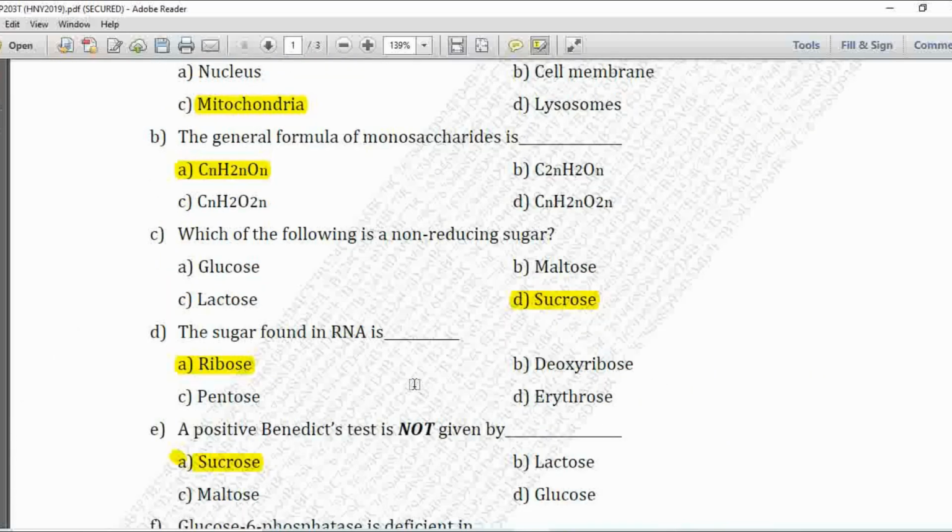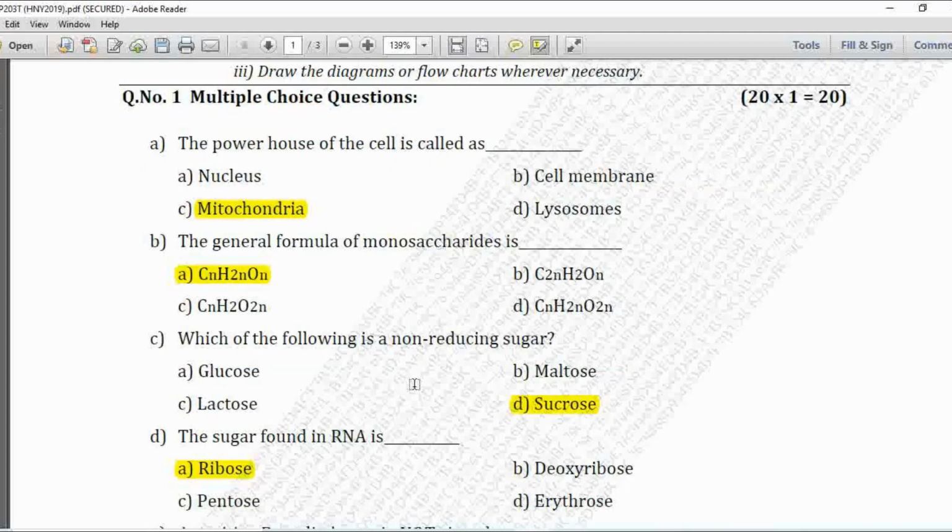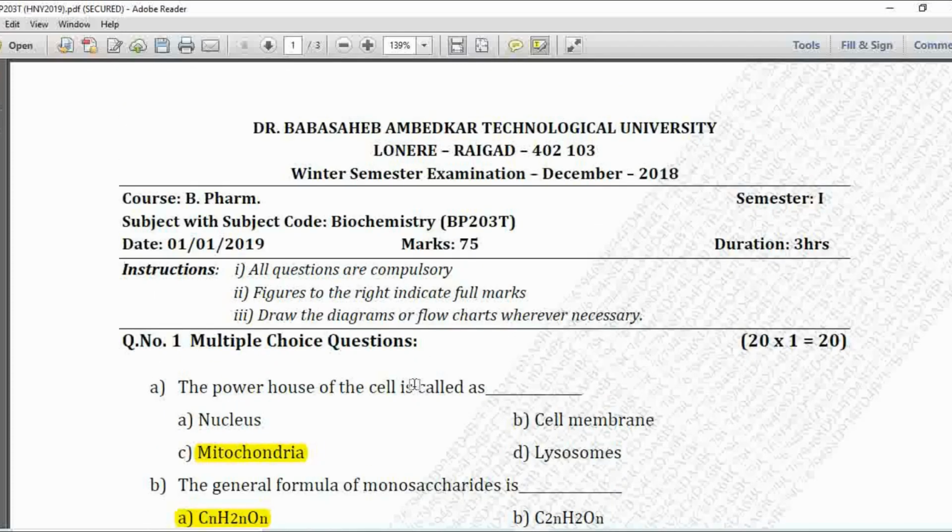I have received your comments regarding the MCQs and their doubts. It's very nice to see that you are referring to the MCQs, and also you are checking whether it is correct or wrong. That is a very good thing from a student point of view.